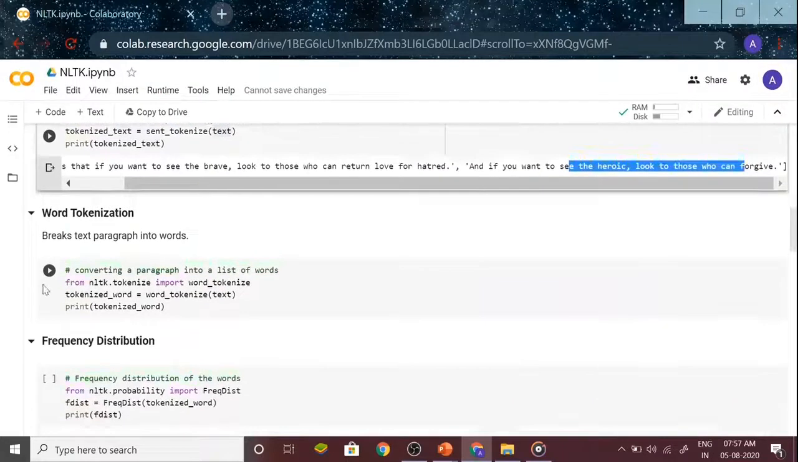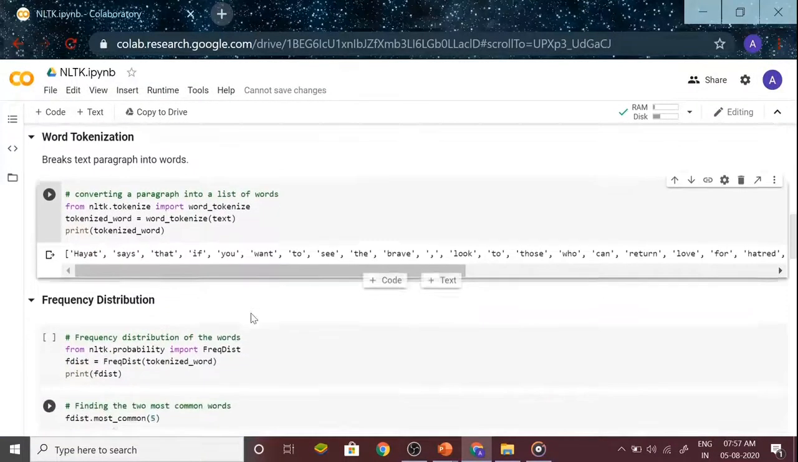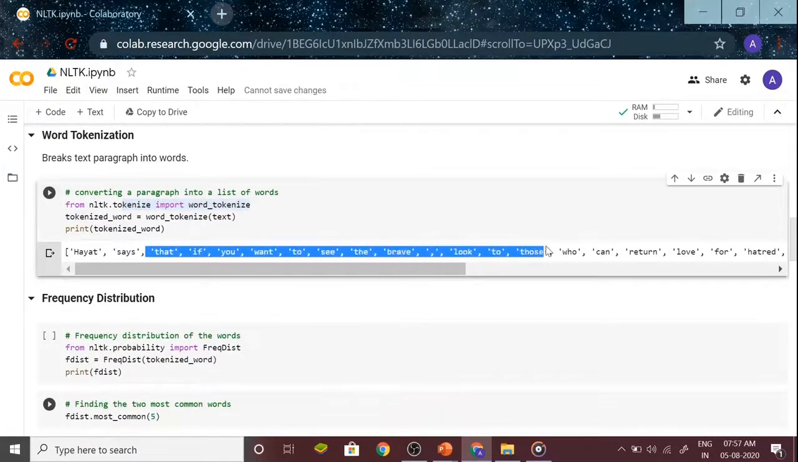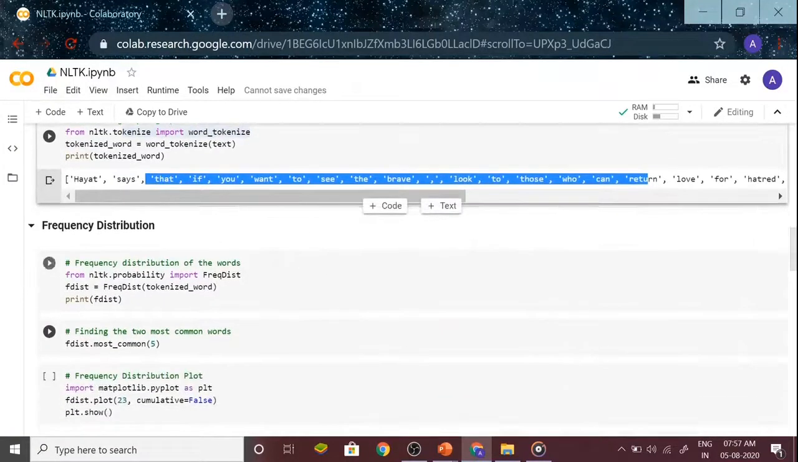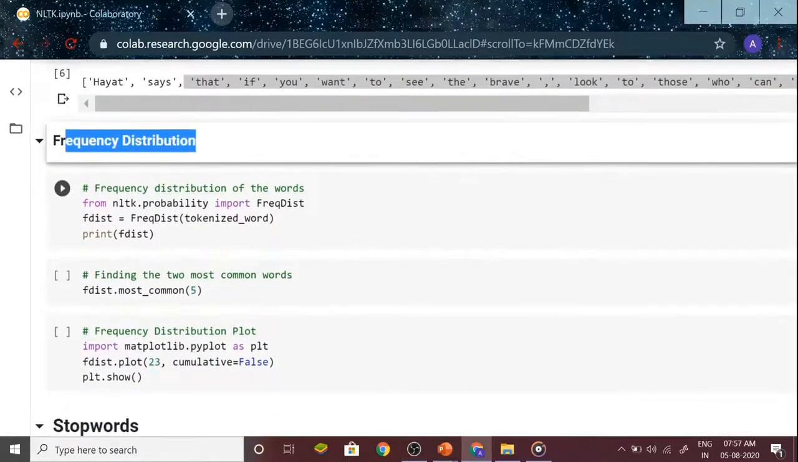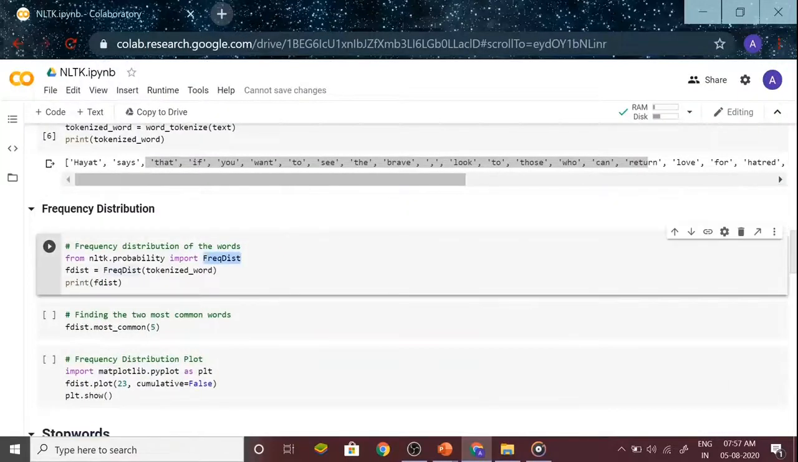Similarly, word tokenization breaks the complete paragraph into individual words. We will import word_tokenize here. We can see that each word is getting tokenized. You can see the frequency distribution, that is which word is coming how many times. I use the function FreqDist. I have the variable fdist in which we will use the frequency distribution function, and in this I send my tokenized word list as an input.